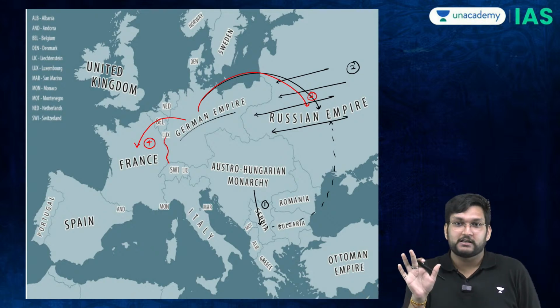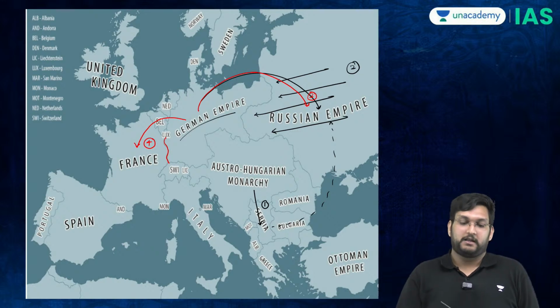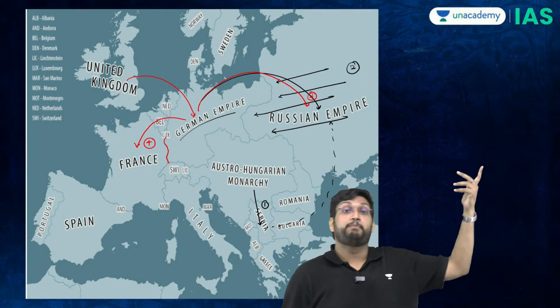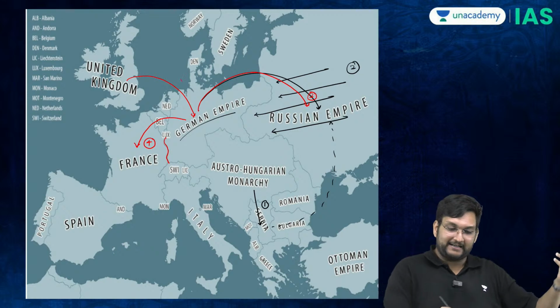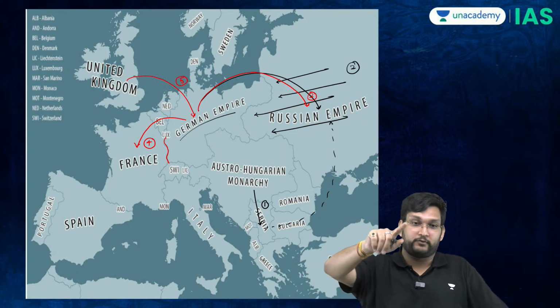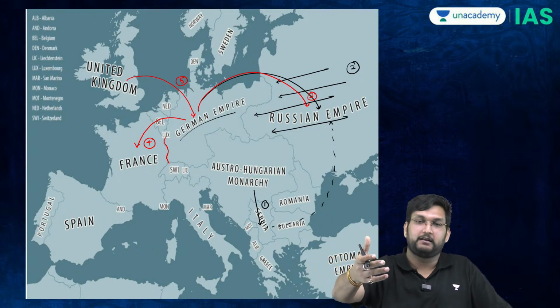Germany did not know this. Now, as soon as the Germans enter into France, the British will attack the Germans, saying, how did you breach Belgium's neutrality?